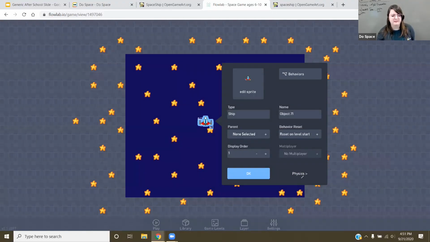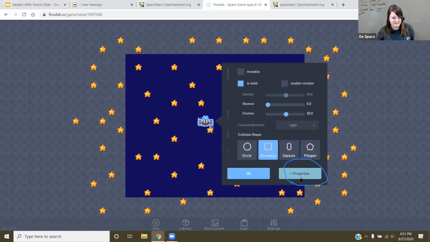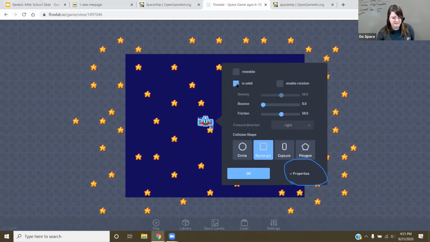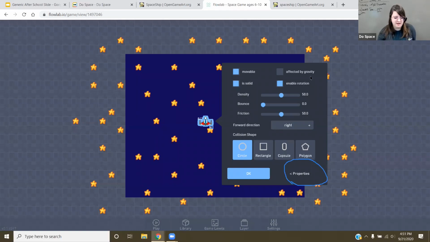you can always exit out if you already clicked on Behaviors. I'm actually going to go to Physics first. So there's Physics, and I'm going to click on that. It's solid. I'll make it movable. Not affected by gravity. This is a space game. There's no gravity. And I'm going to enable rotation. There we go. So it's movable, solid. It rotates. And there's this little part right here that says forward direction.